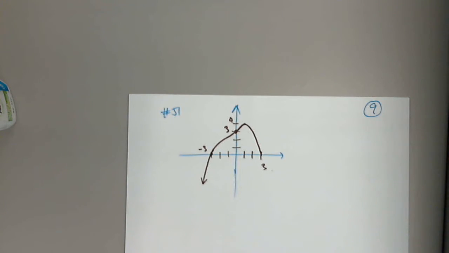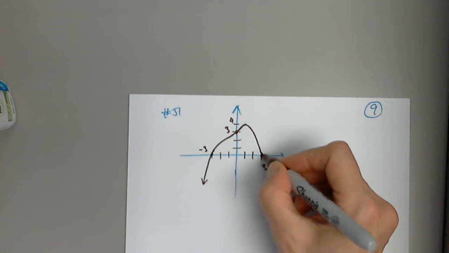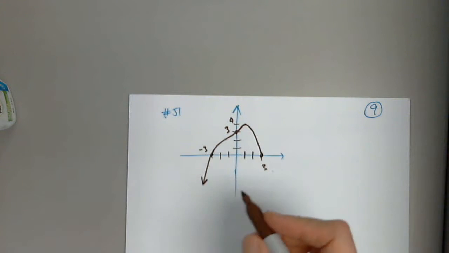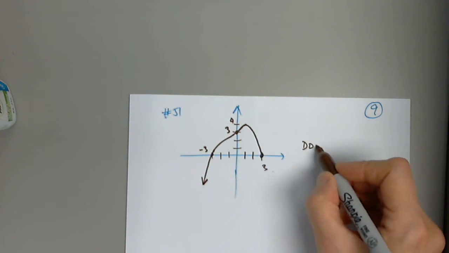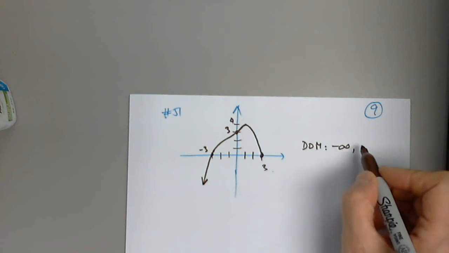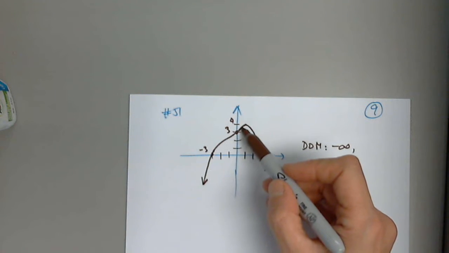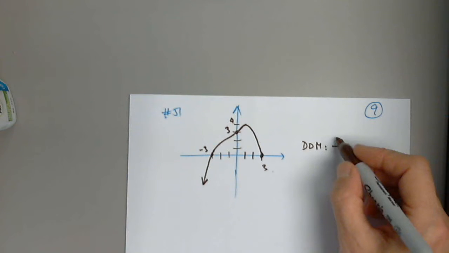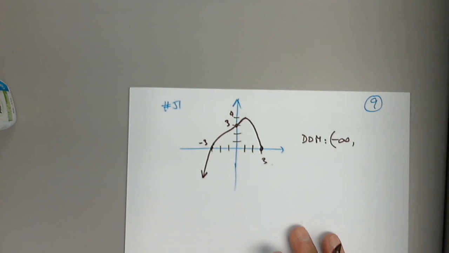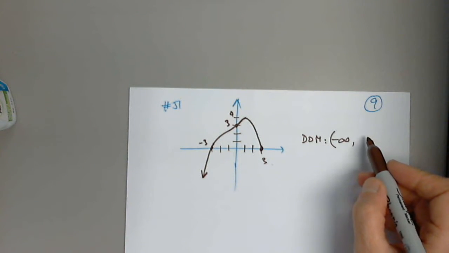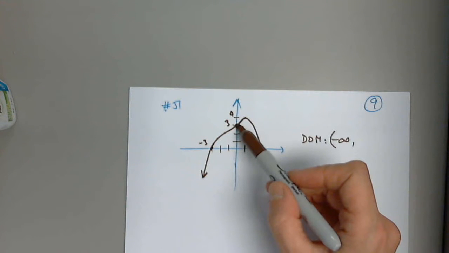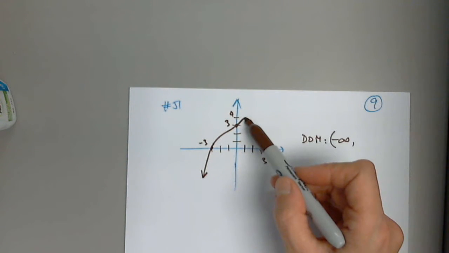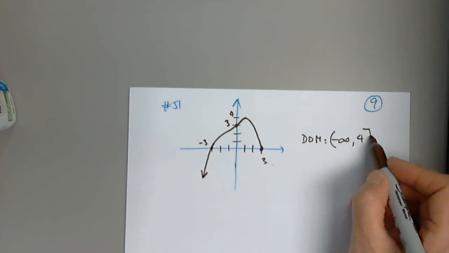Very good. Can anyone give us the domain? So let me make sure that this is very clear to you. So domain. Negative infinity, and then use it. Three is here, 3, and it continues to 4. 4 with a bracket. Very good.